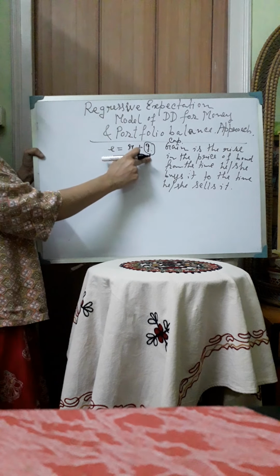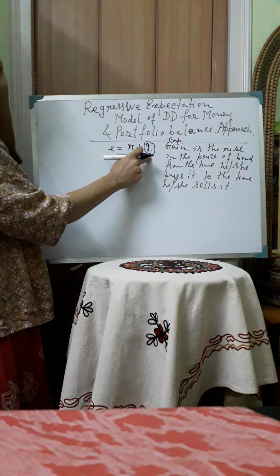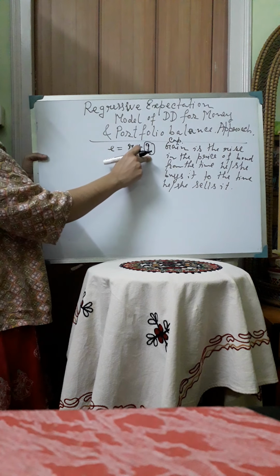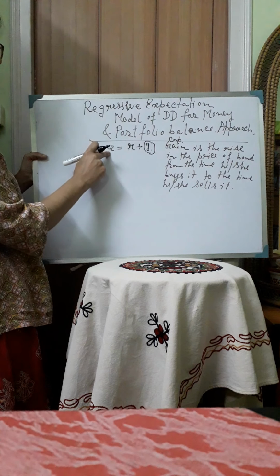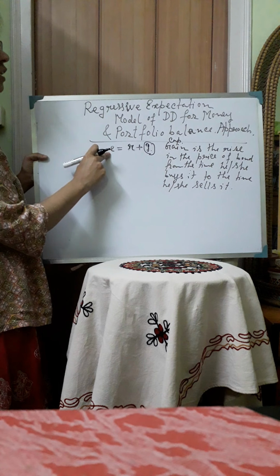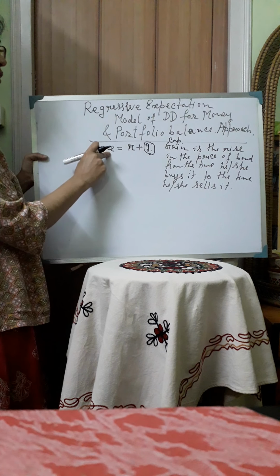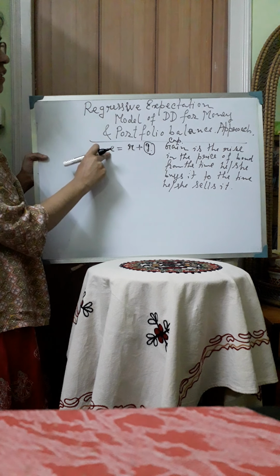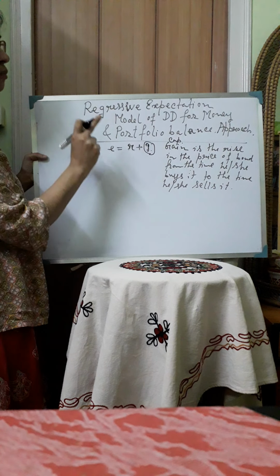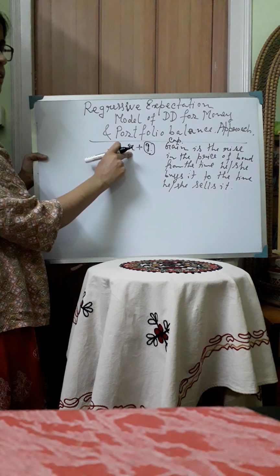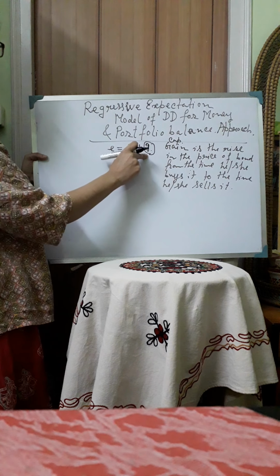So if there is an increase in the price of the bond, then the investor will have a capital gain. So the investor, when he is investing in bond, is having an expectation of getting return from that bond from two sources, the rate of interest and the capital gain.